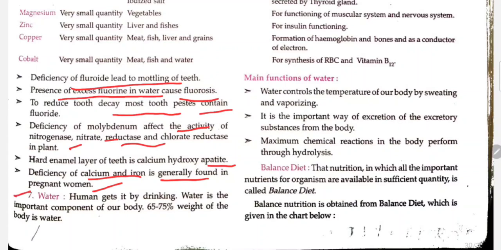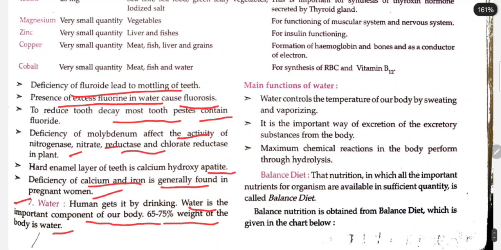Water: humans get it by drinking. Water is an important component of our body. 75% of the weight of the body is water. Main functions of water: water controls the temperature of our body by sweating and vaporizing. It is an important way of excretion of excreted substances from the body. Maximum chemical reactions in the body are performed through hydrolysis.